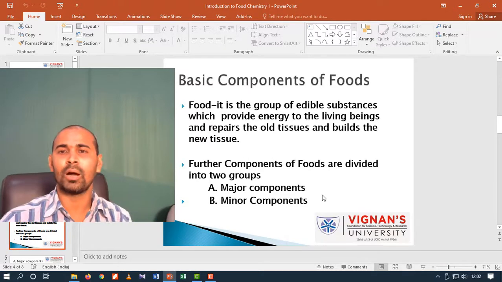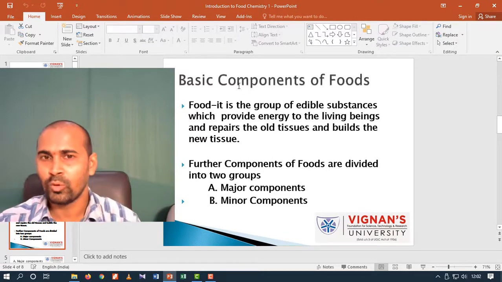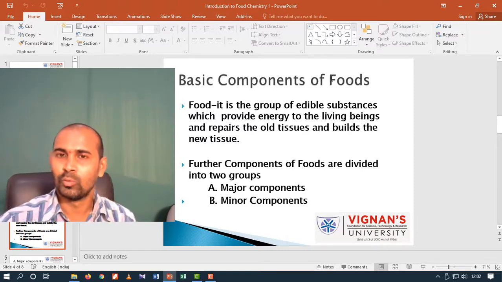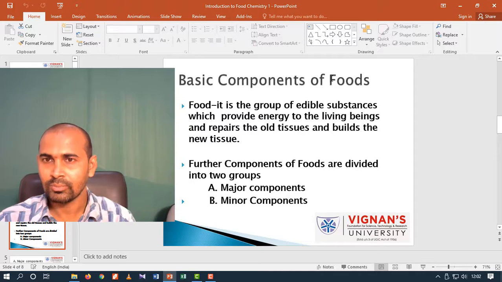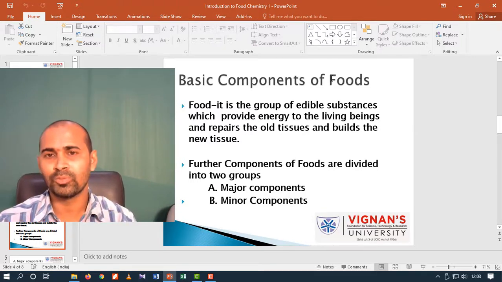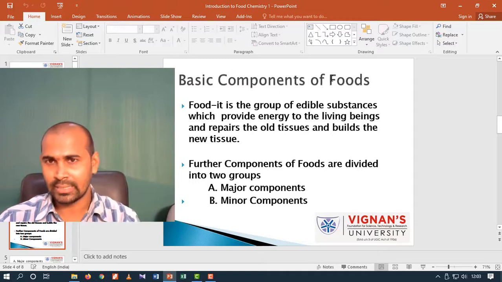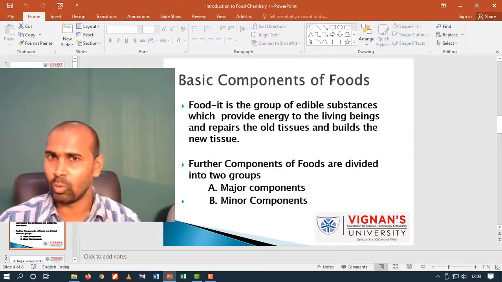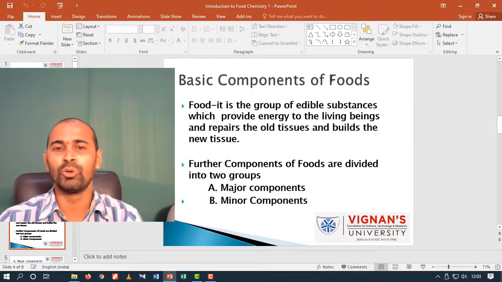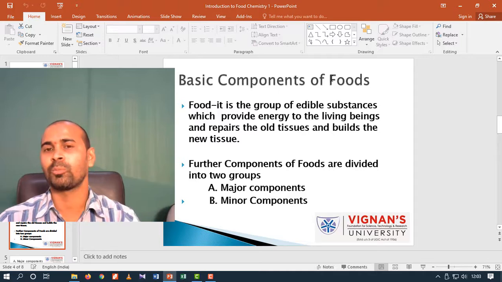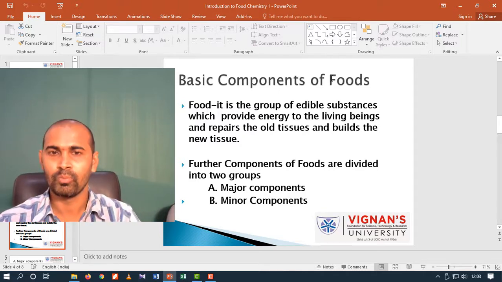Next, coming to the basic components of foods. Before going to the components of food, we have to know what food is. Food is an edible substance which helps in the nourishment of your body and which also helps to provide energy to the living cells, and it also helps to repair old tissues and build up new tissues to meet our metabolic rate, or it helps for the proper functioning of our body.